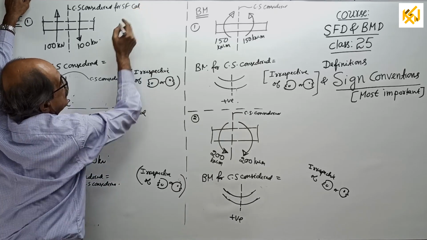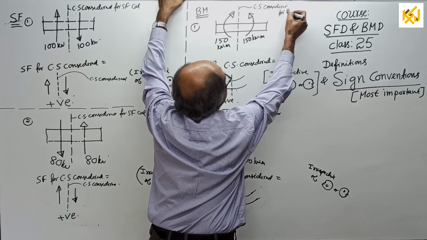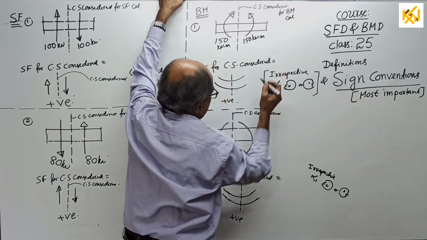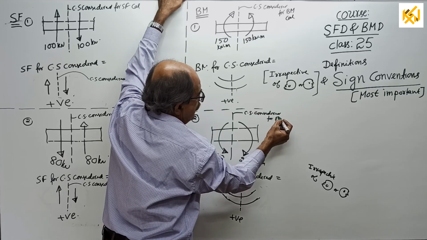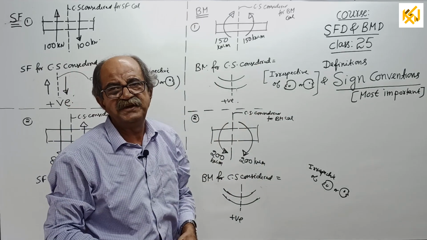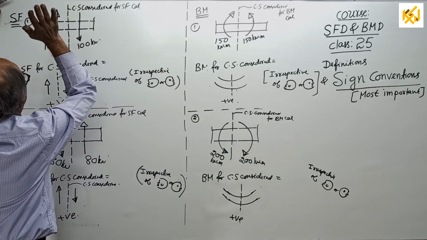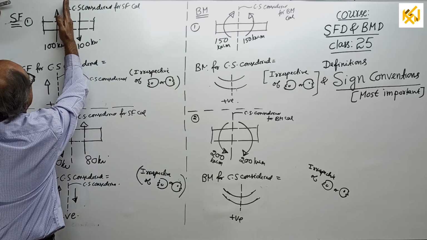This is also a cross section considered for shear force calculation. And this is the cross section considered for BM calculation. This is also a cross section considered for BM calculation.